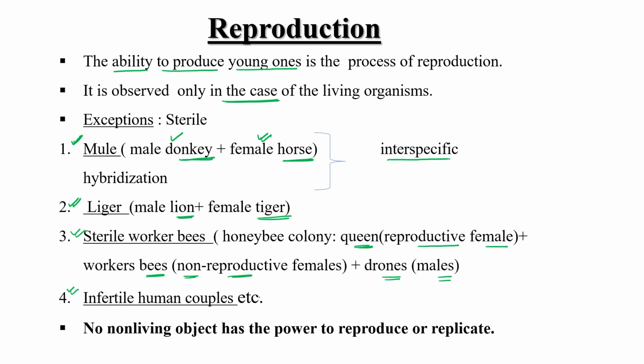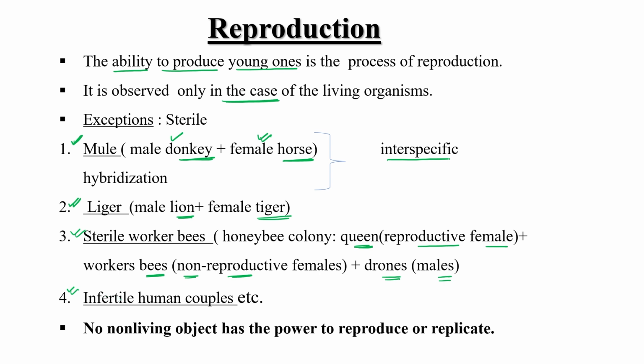Infertile human couple means some human beings have some kind of hormonal problems, stress problems, or some physiological problem, because of which they are not able to reproduce. Some ladies are not able to become pregnant because of some hormonal disturbance or some other physiological property. So that infertile human couple also comes under this category.